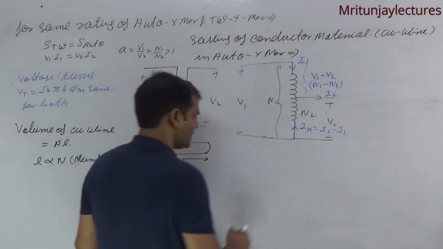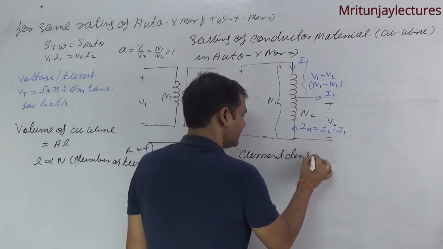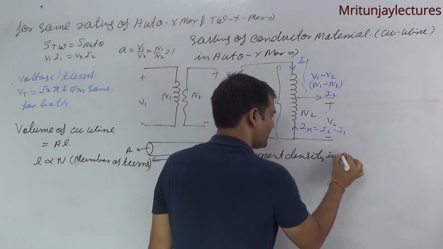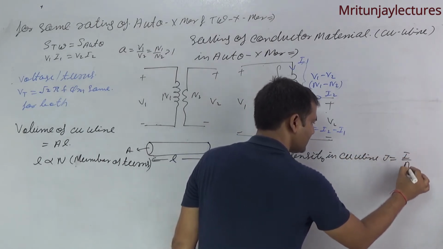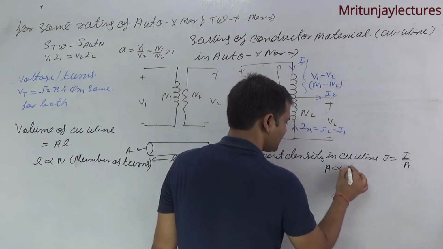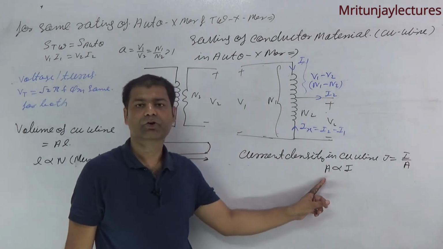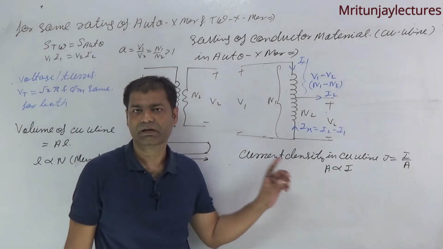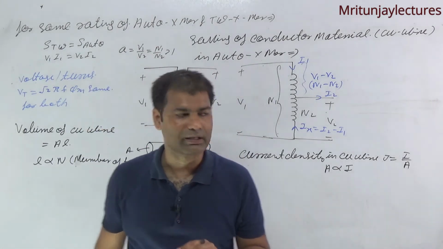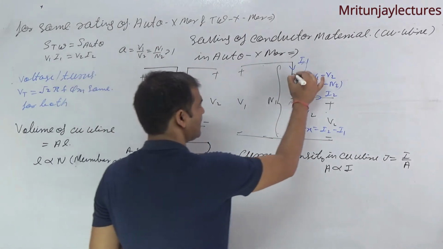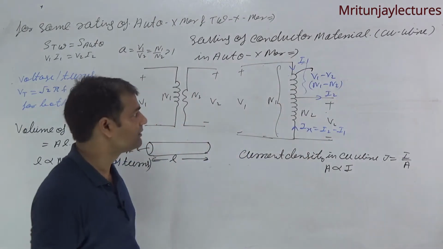Now current density in copper wire, J is equal to I by A, so you can say that A is proportional to I. If current is higher, it means cross section area of the copper wire is higher. So cross section area is decided by current rating. Clear?